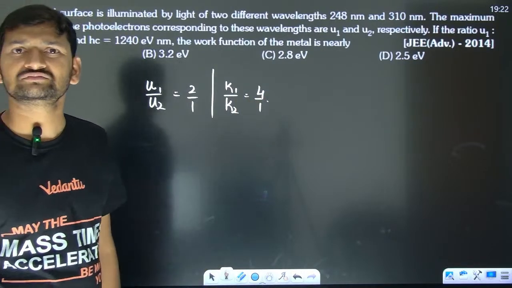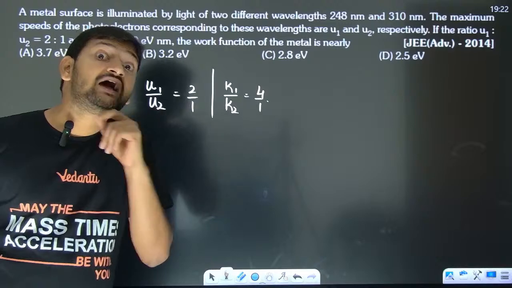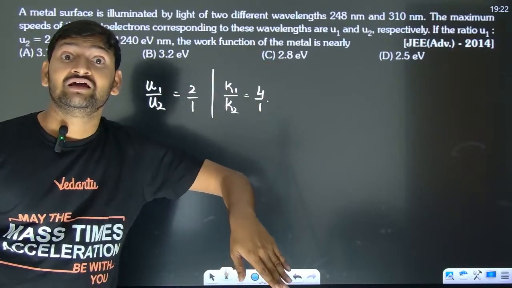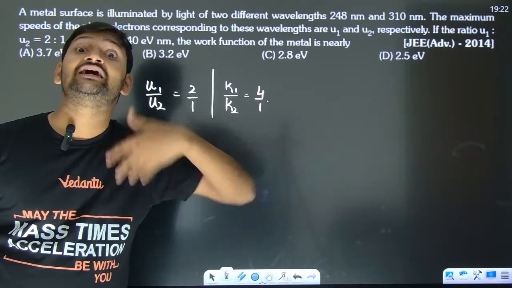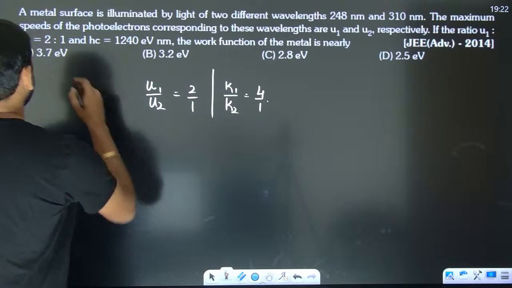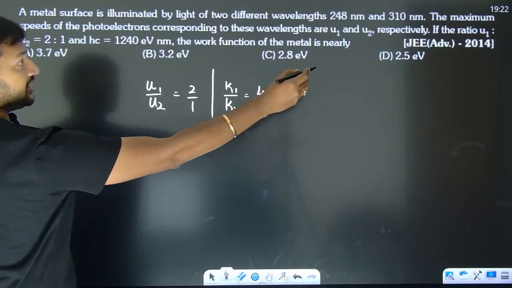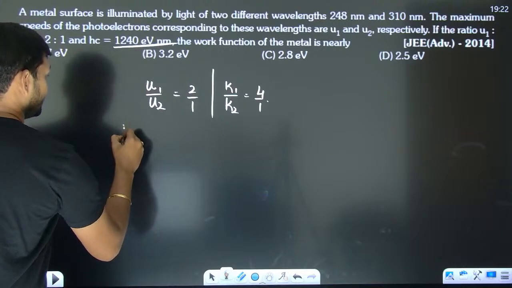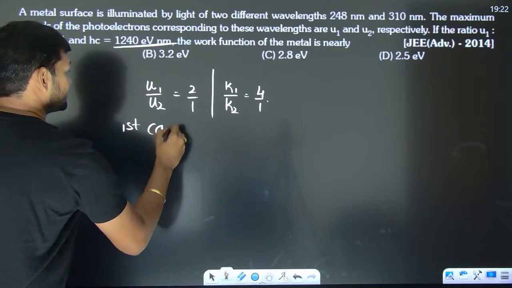Simple. And which one will have more kinetic energy? Obviously the one which has less wavelength. If a less wavelength photon is sent, it has more energy, so more kinetic energy. Okay, first case. Look, JEE Advanced, right? Look here, they mentioned. So let us talk about the first case.